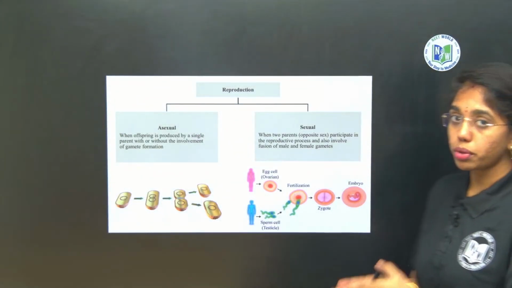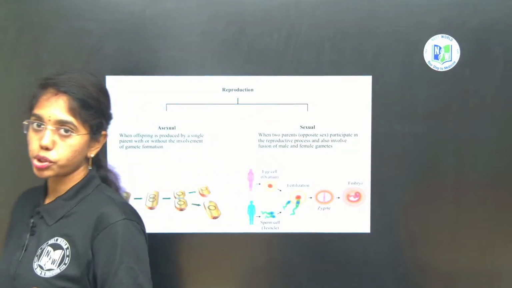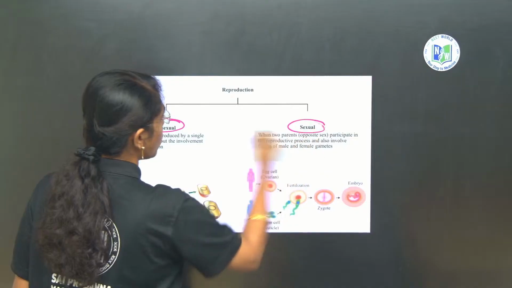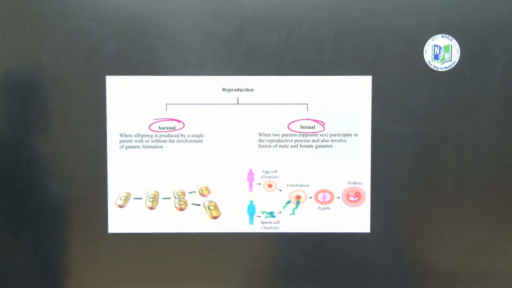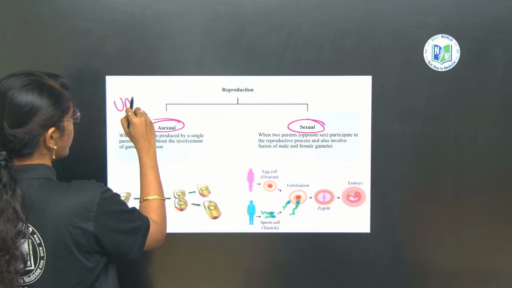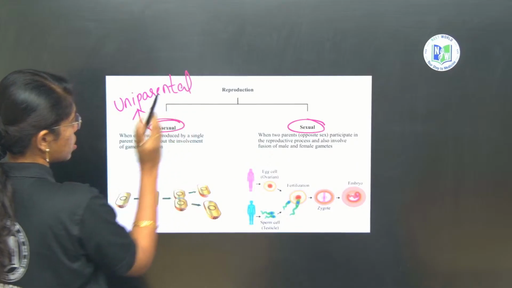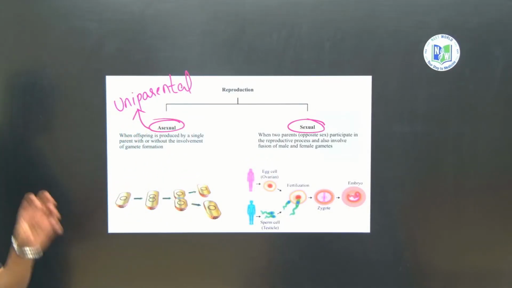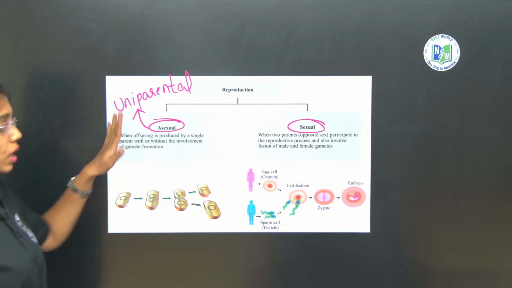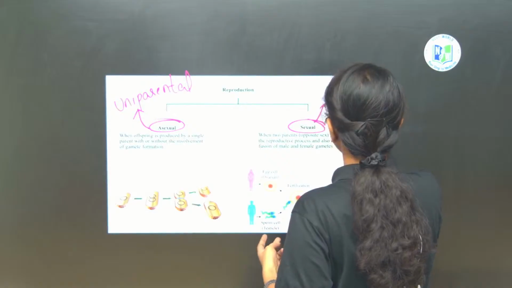Now, when it comes to reproduction, as we have discussed, we have 2 types of reproduction. One is asexual reproduction and the second type is what ma? Sexual reproduction. Asexual reproduction, you can learn it as uniparental type of reproduction. This type of reproduction includes involvement of only one parent. So, it is uniparental. Sexual reproduction involves 2 parents. So, this is what? Biparental.